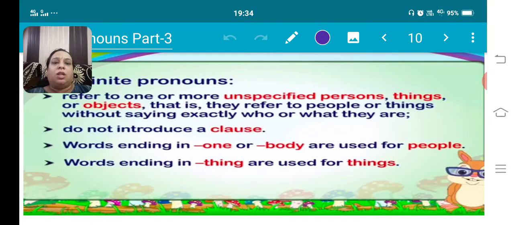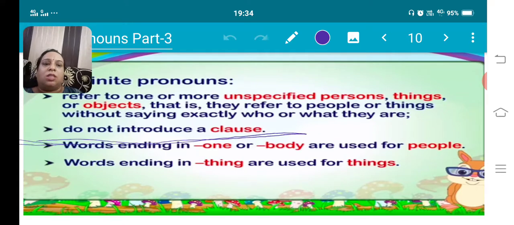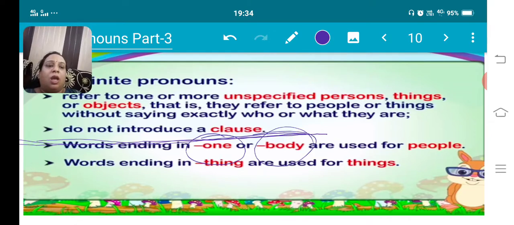Next one, let's see. These indefinite pronouns do not introduce a clause, meaning they do not separate the clause. Words ending in one or body are used for people, which I have already told you, and words ending in thing, like anything, everything, something, are used for things. So this is a very important point which you have to note down.